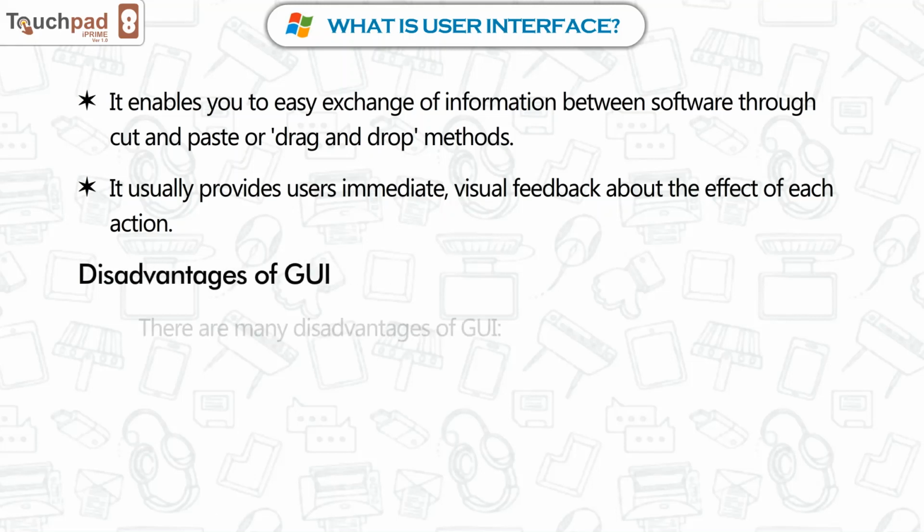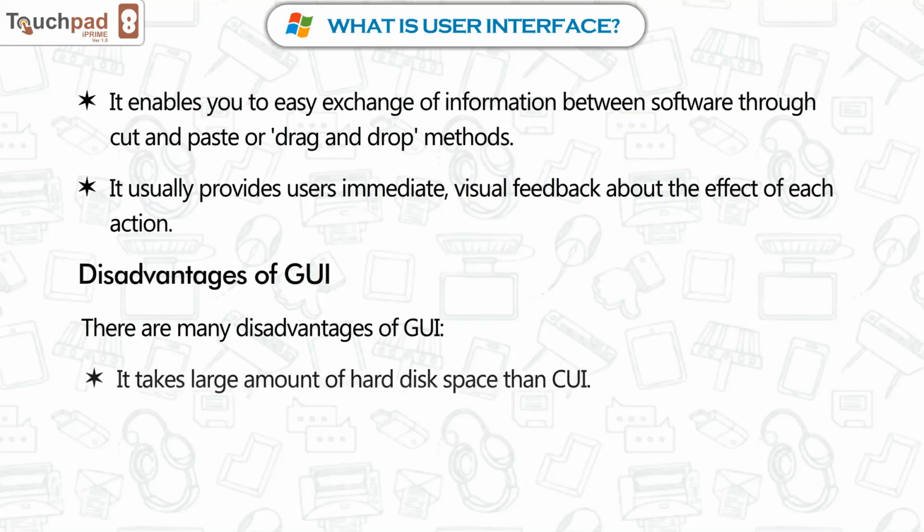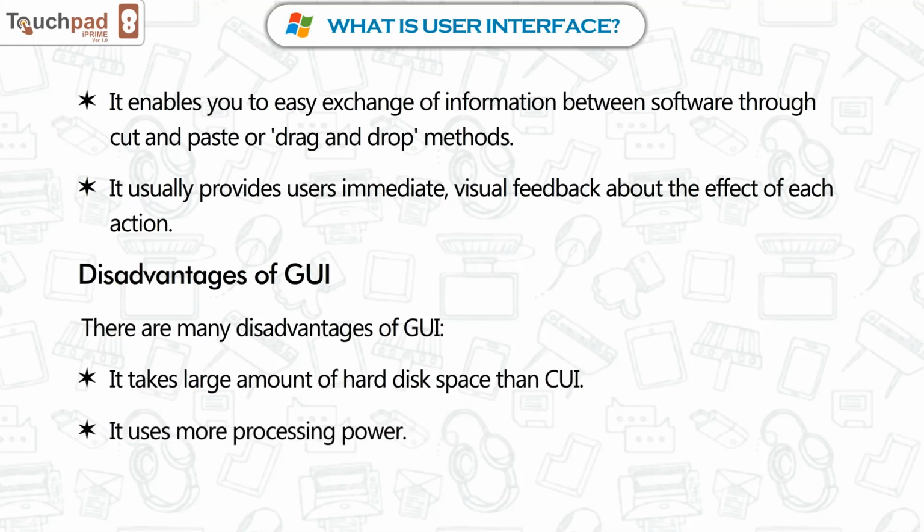Disadvantages of GUI. There are many disadvantages of GUI. It takes a larger amount of hard disk space than CUI. It uses more processing power. It needs more memory, RAM, to run.